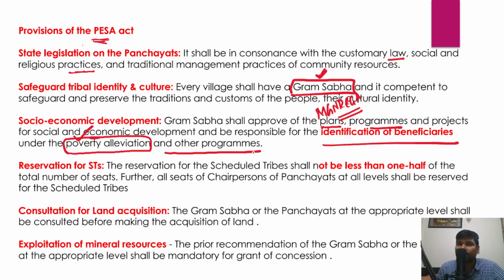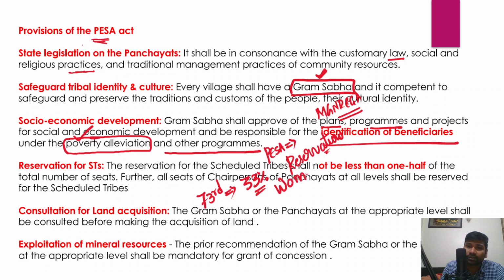And apart from that, the Panchayat Extension to Scheduled Areas Act also contains provisions for reservation of seats. Remember, through the 73rd Constitutional Amendment Act, 33% reservation has been given for women in general. And apart from that, reservation for scheduled castes and scheduled tribes has also been provided through the 73rd and 74th Constitutional Amendment Acts as per their population proportion.